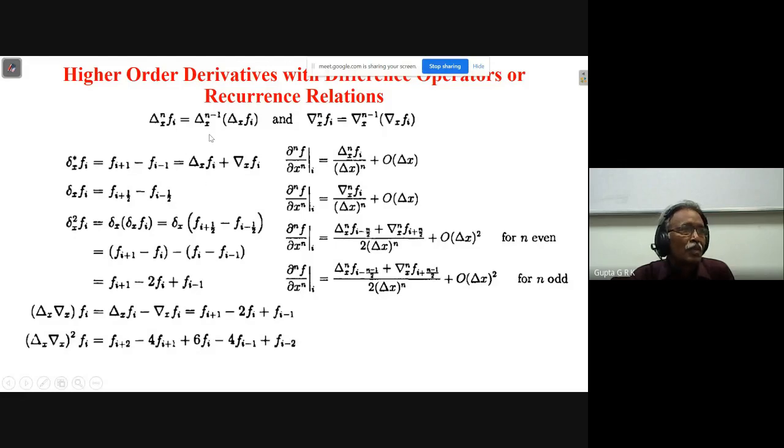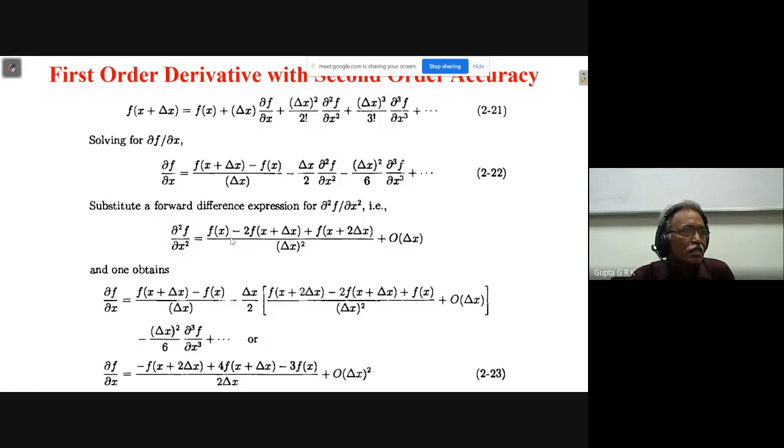These are the things we discussed, recurrence relations. We will complete last class things. First order derivative with second order accuracy, if I want. So already I have got the second order derivative with first order accuracy. This is to be substituted in this expression, del square f by del x square.